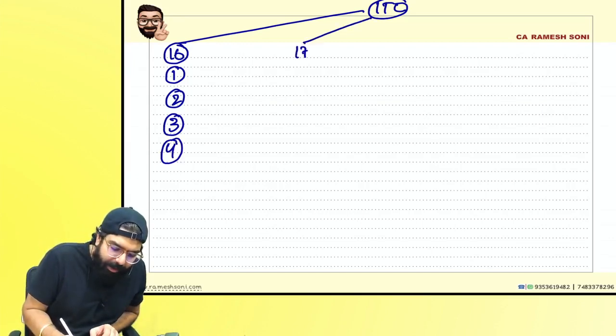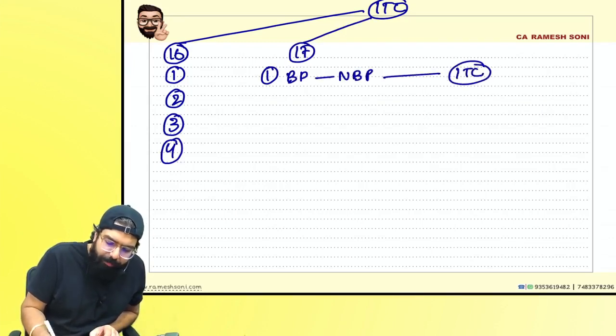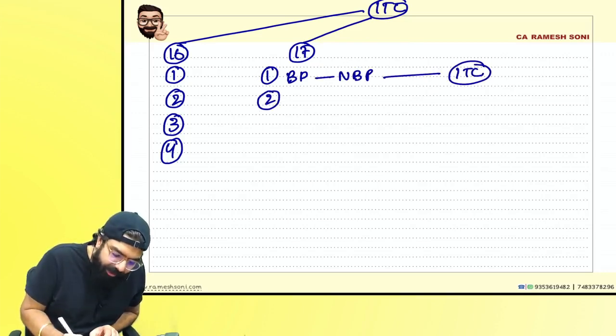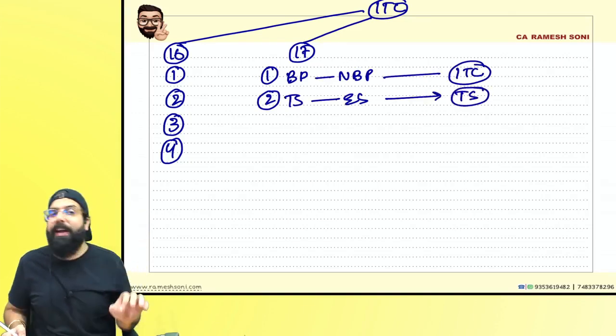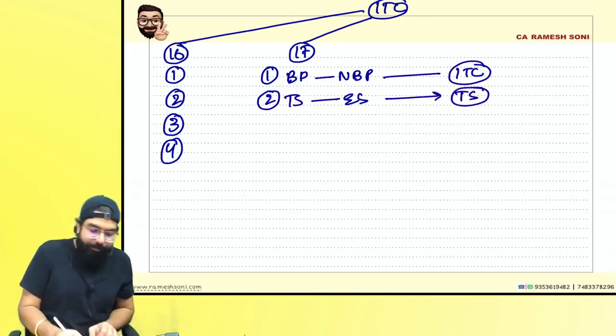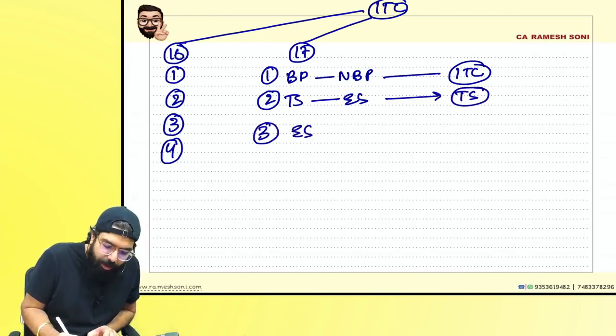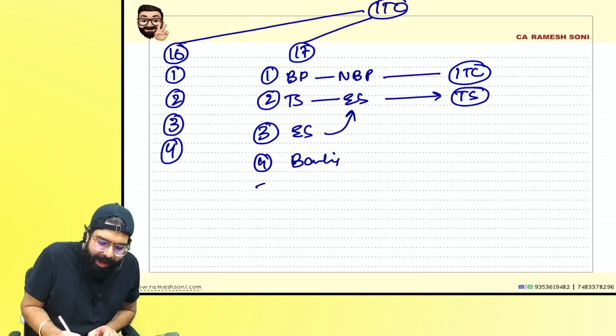Then section number 17 has section 17.1, which says if you are using something for business purpose and non-business purpose, you can take ITC only for business purpose. Section 17.2, if you are using something for taxable supply and exempt supply, you take credit only for taxable supply including zero rated supply. Section 17.3 tells the definition of exempt supply. 17.4 covers banking companies, and section 17.5 talks about block credit.